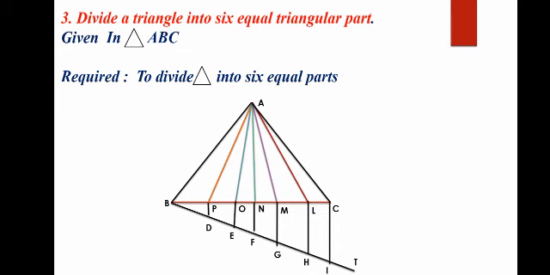Third question is, divide a triangle into 6 equal triangular parts. Given is triangle ABC, and the required statement is that you have to divide it into 6 equal parts. The diagram is in the question, so you have to write how it is divided into 6 equal parts.